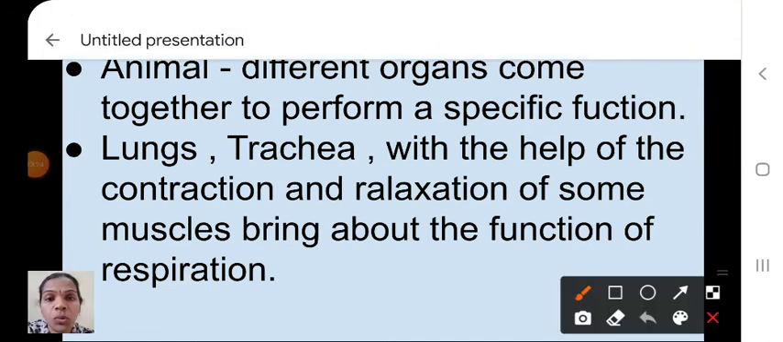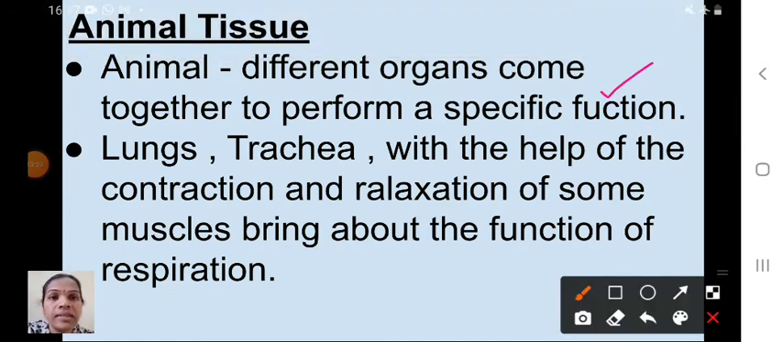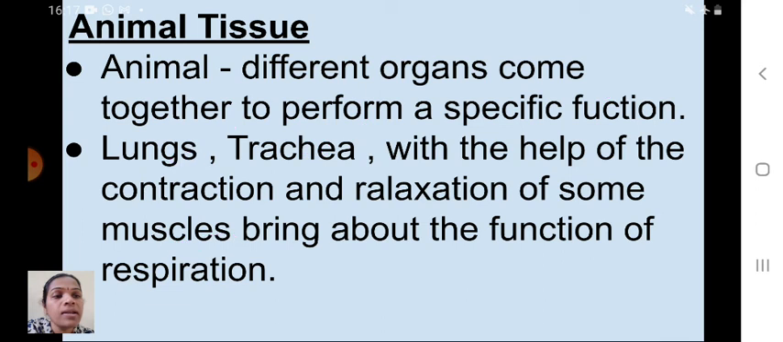So children, I hope you understood now. This is the meaning of this point. See here, this is one organ, and the trachea and the muscles are another organ. So the different organs come together to perform a specific function. So for the respiration process, here lungs, trachea, muscles, contraction and relaxation of muscles. Not only this, next are pharynx and larynx. These all things are involved in this respiration process. So contraction and relaxation of some muscles bring about the function of respiration. Understood?